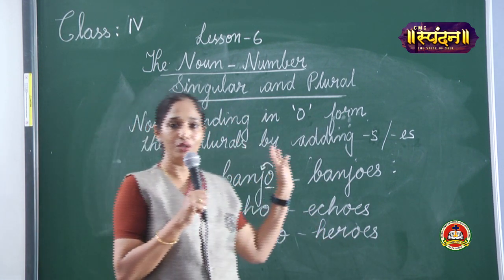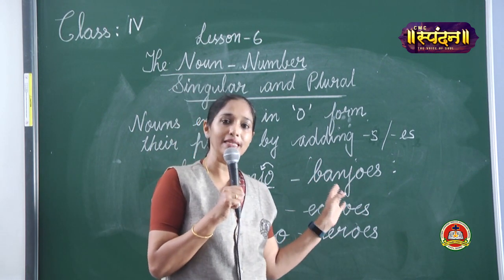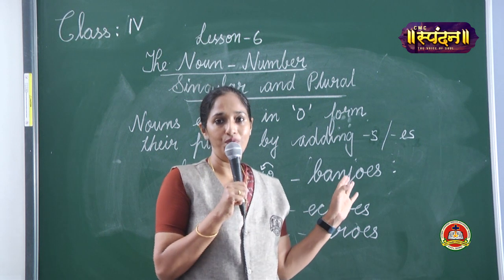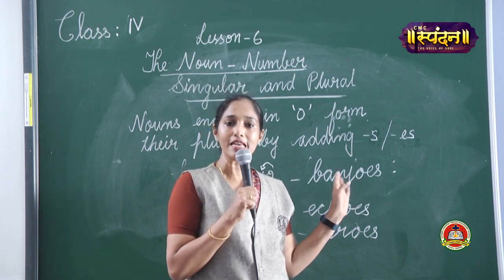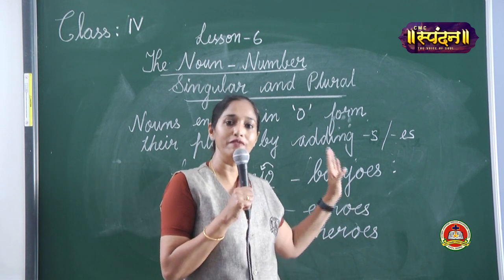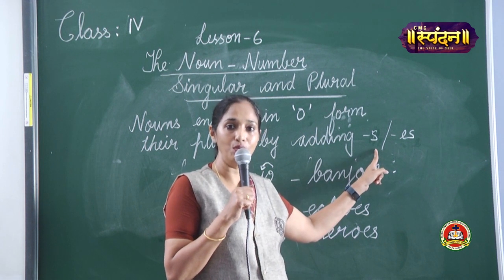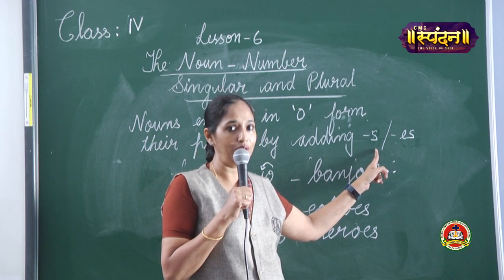So we learned two ways to form the plural of nouns that end in O. First one was if a noun ends in O and before O, if there's a vowel, we add S to the noun to form the plural.